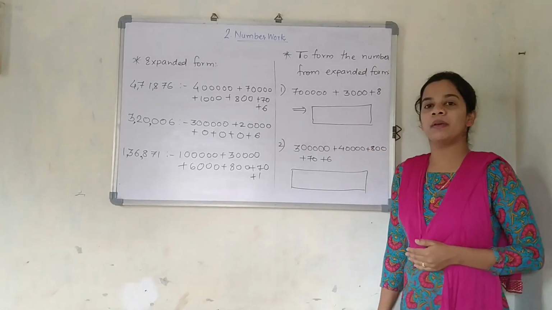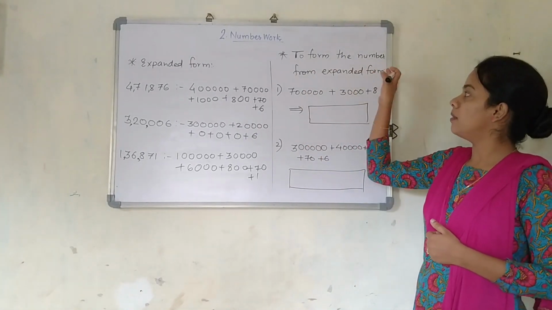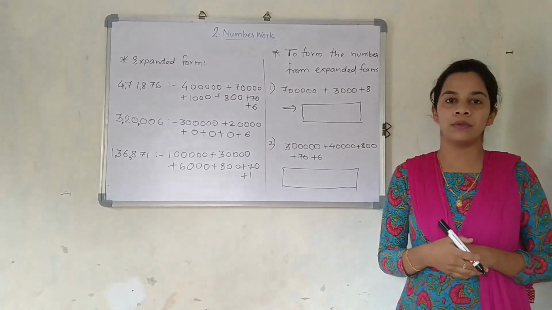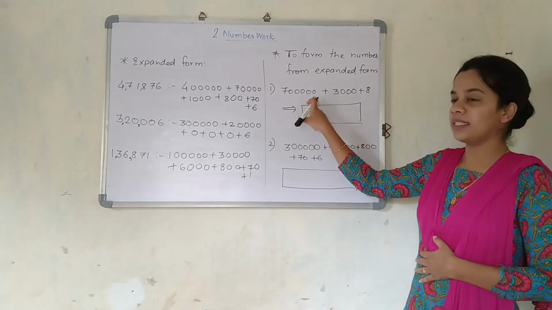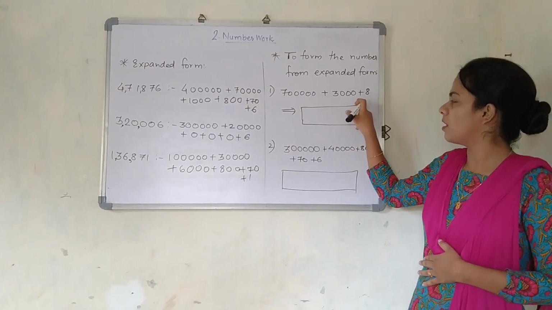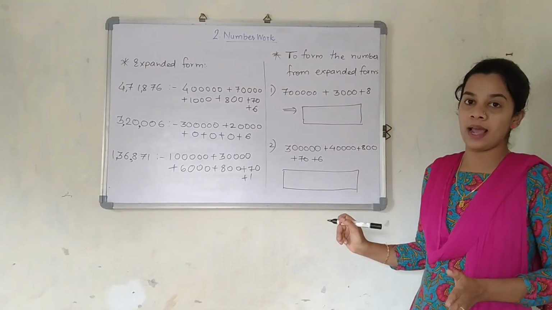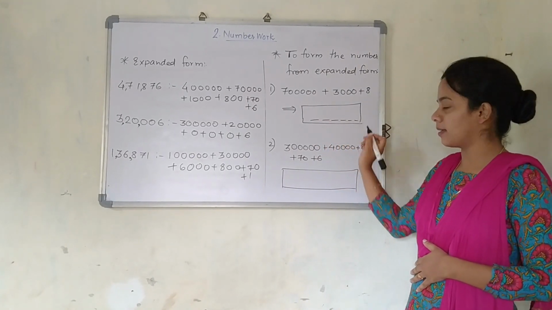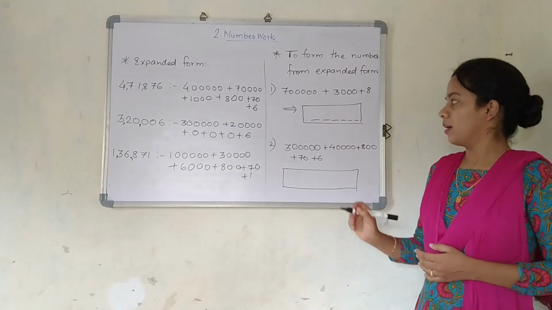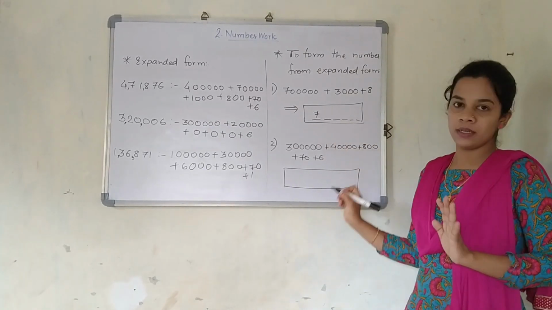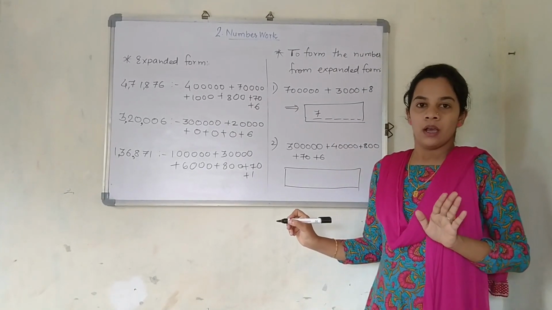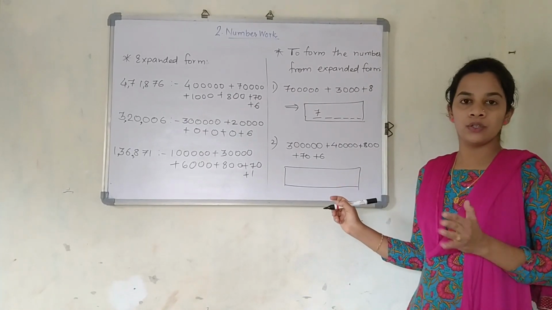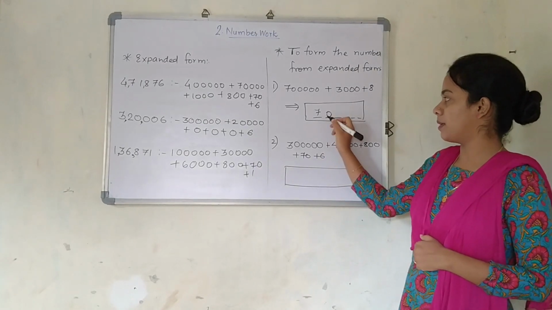Okay. So now we will just pay attention on the next part to form the numbers from the expanded form. If expanded form is given, how we are going to write down the number? You can see here it is 7 lakhs 3,008. 7 lakhs. So 6 digit number. 1, 2, 3, 4, 5, 6. Is this clear? Okay. 7 lakhs. So at lakhs place, it is 7 for sure. 1,000, 10,000. What is present here? No, there is no number for 10,000. So I am just going to represent here 0.